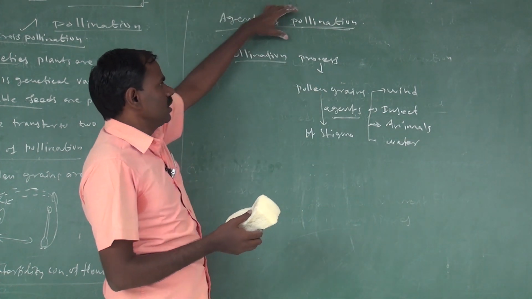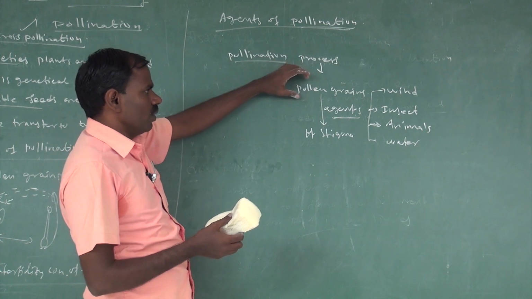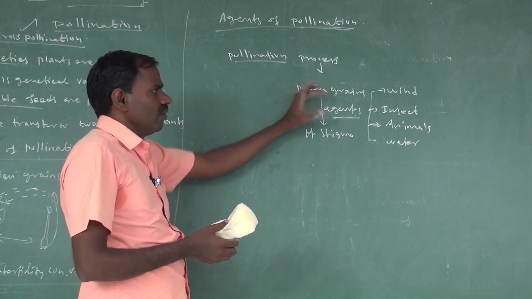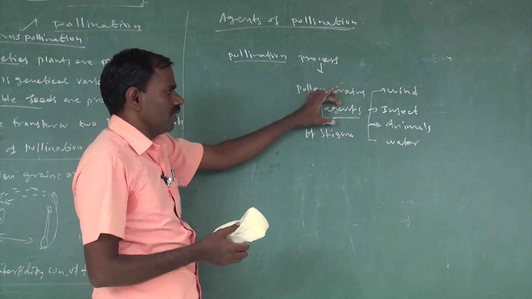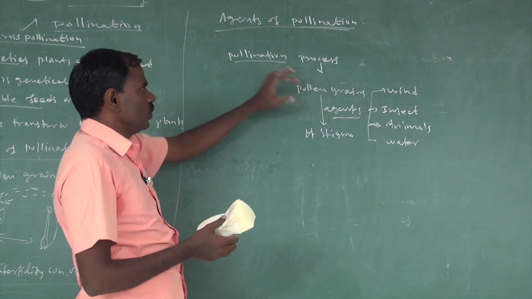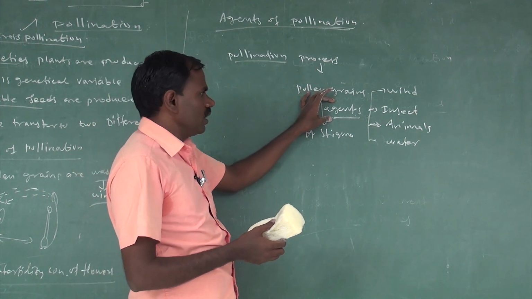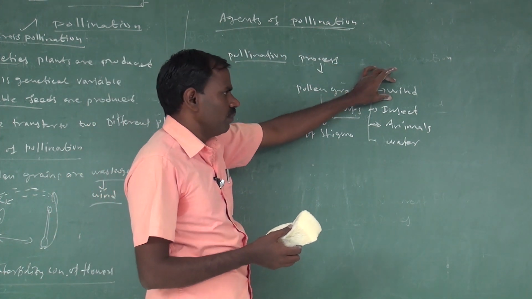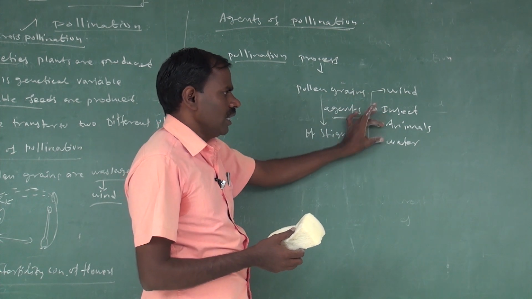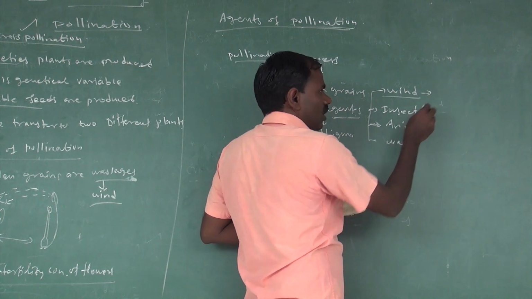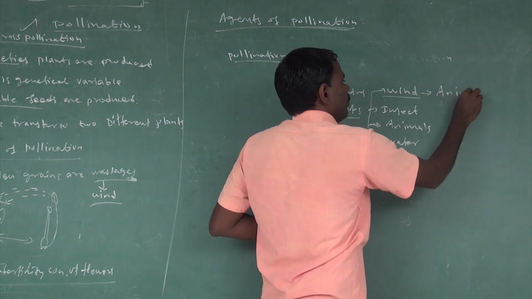What are the agents of pollination? In the pollination process, pollen grain is transferred from anther to stigma, carried with the help of agents. The first one is wind, second is insect, third is animals, and fourth is water. Pollination with the help of wind is called anemophily.